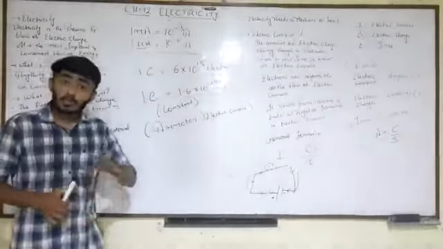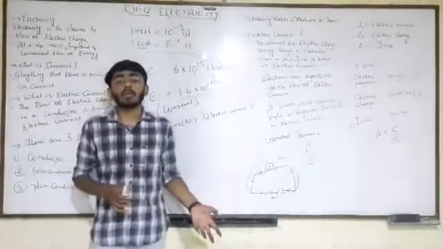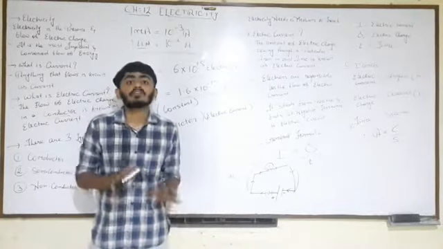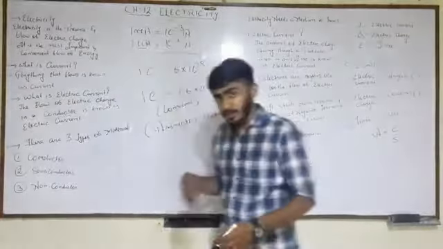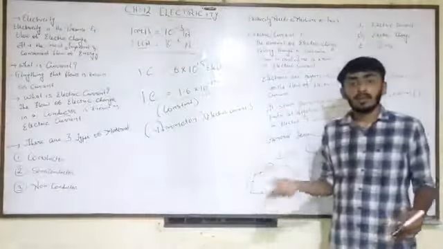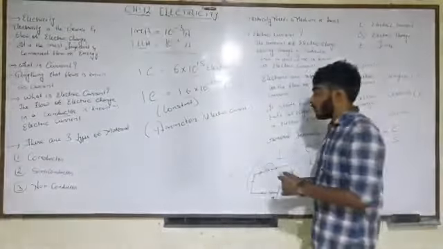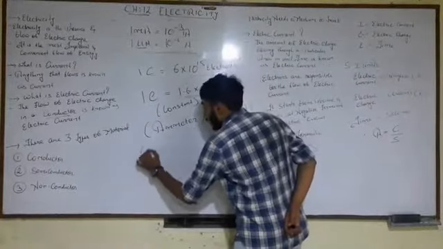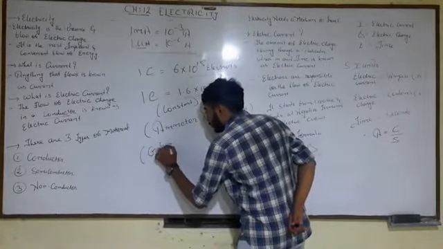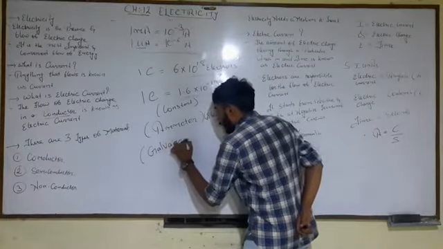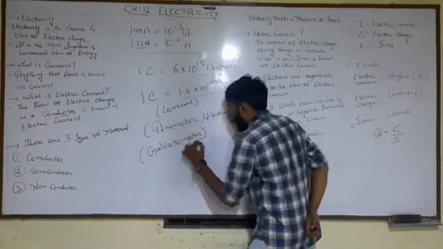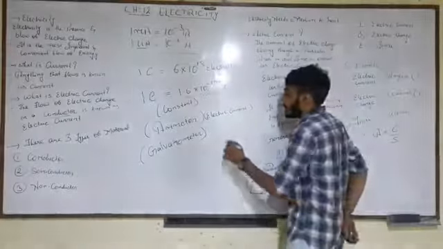So there is also an instrument through which you can only check the presence of electricity, either yes or no. If electricity is passing, it is yes, and if not, no. It is known as a galvanometer.